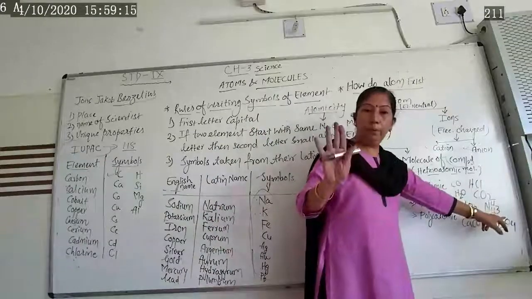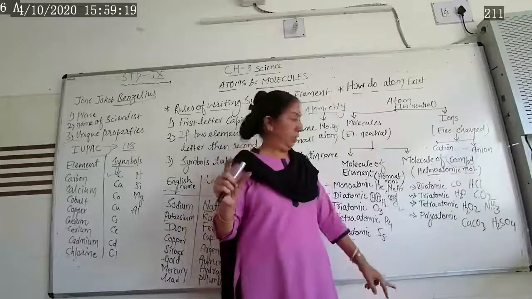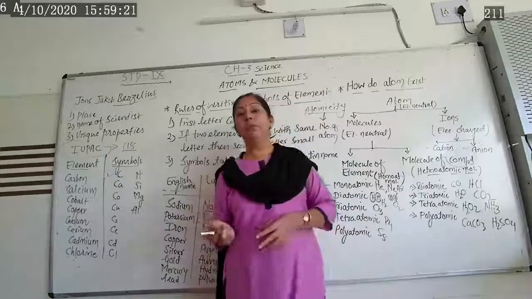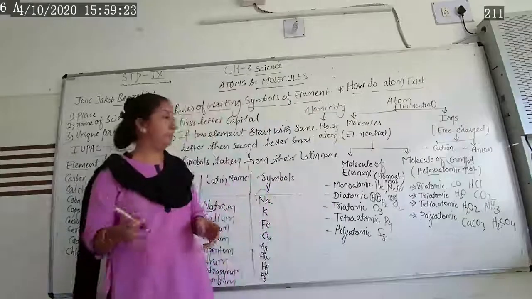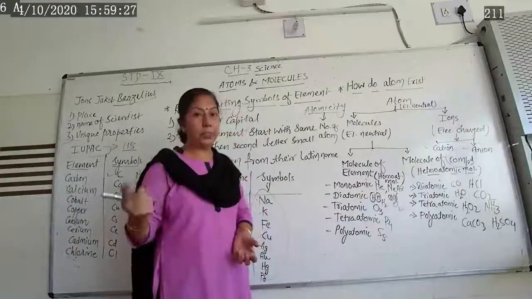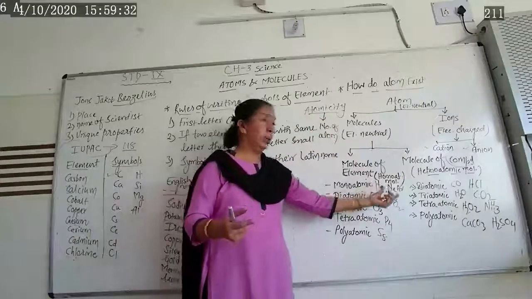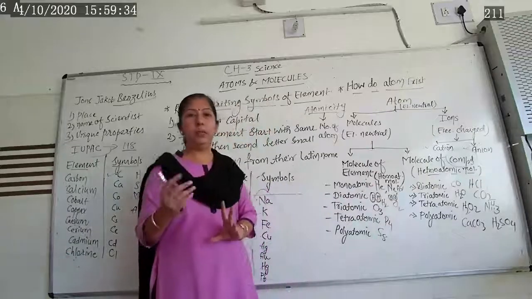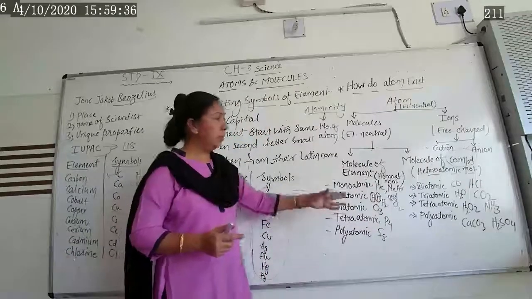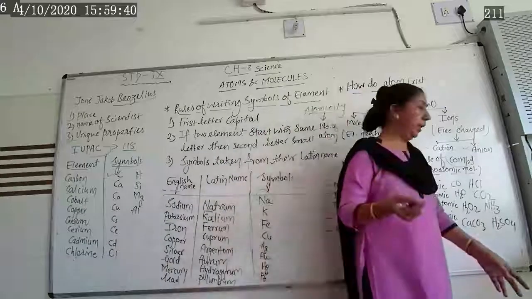NH3 means 4. So if you know the formula and how to write it, then only can you write the number of atoms present in that compound. You have to remember how to write down this formula, which we will learn in the next period. But you have to write down how to find out the atomicity. There are many examples I have written here.